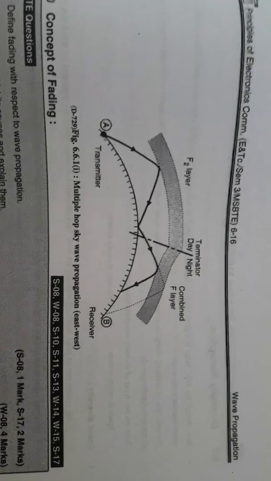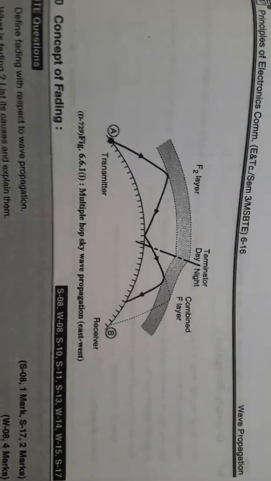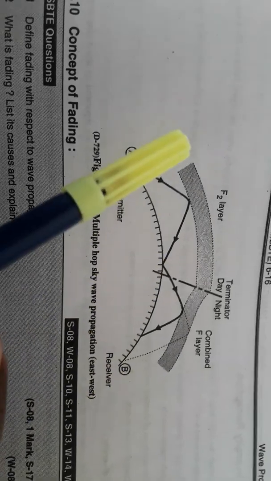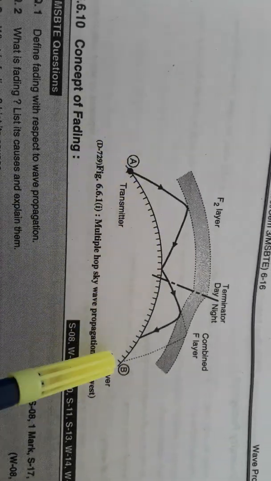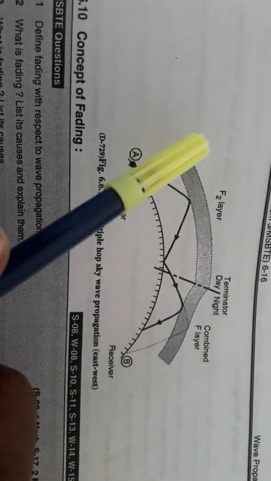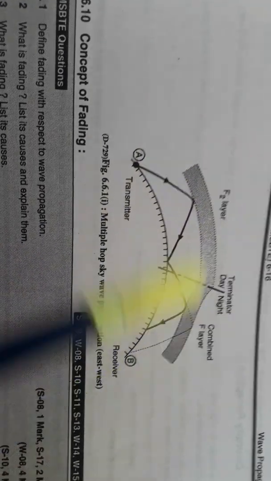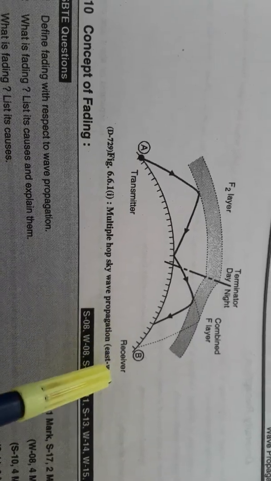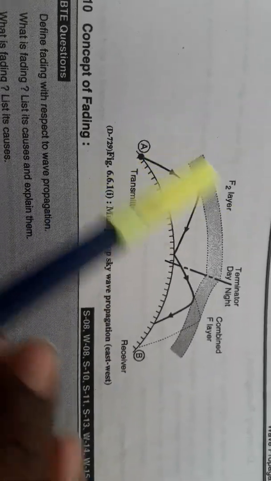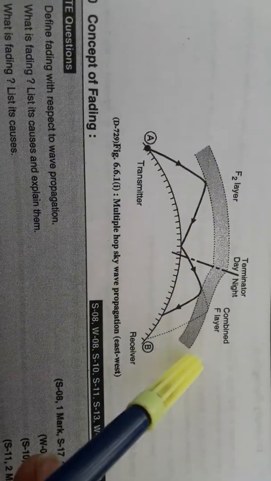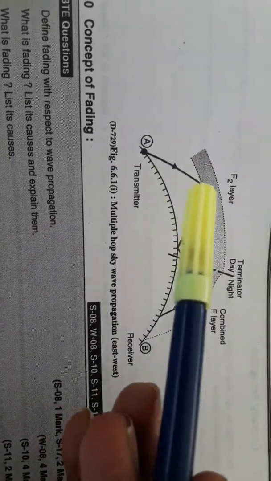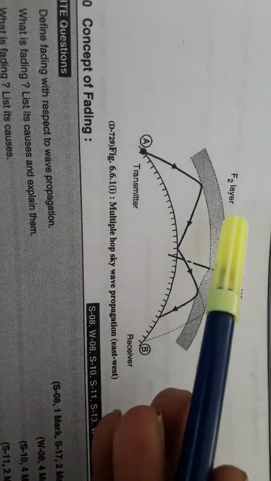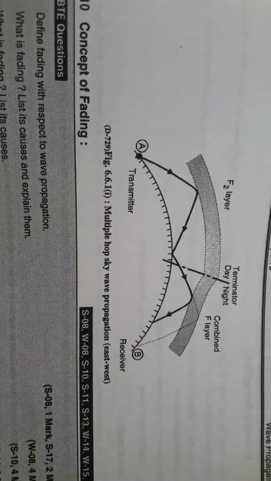In this diagram, we are doing a two hop communication and we want to send a signal from transmitter A to receiver B. Suppose this is your longer distance, more than 4000 kilometers, and this is your F2 layer. This is the east-west direction. As all of you know, in some regions there is day and in some regions there is night. If we are in India, there is a day side, and if you are in America, there is a night side.